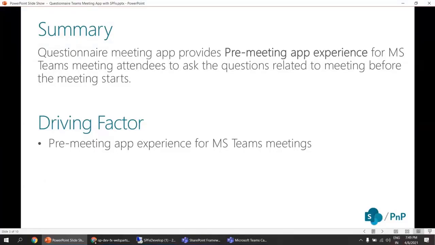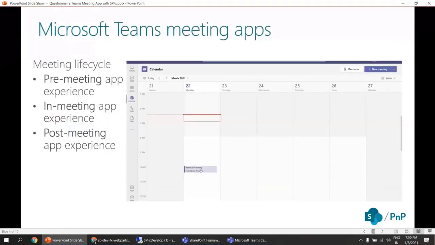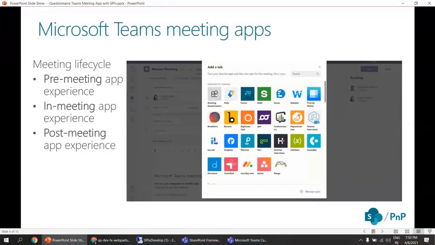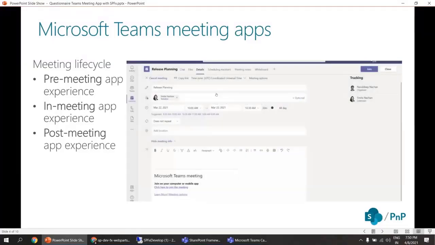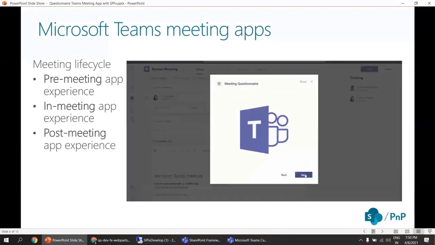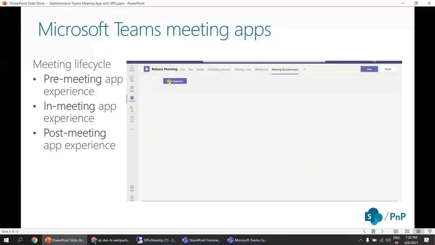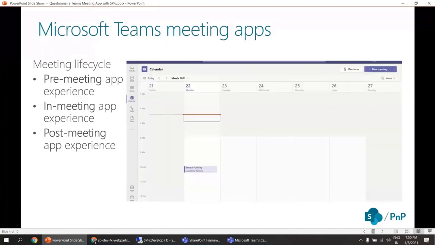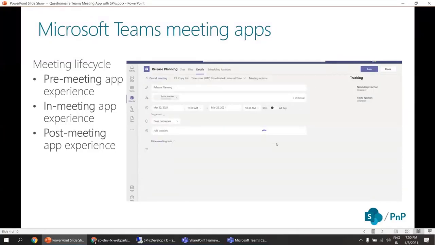So a quick introduction to Microsoft Teams meeting apps. These apps can deliver user experience for each stage of the meeting lifecycle, including pre-meeting, in-meeting, or post-meeting app experience. Depending on the attendee status, we can integrate tabs, bots, and messaging extensions in each stage of the meeting lifecycle. Teams end users can access apps during meetings using the tab gallery. For example, we can have a Kanban board for the pre-stage, an actionable dialogue as an in-meeting experience, and maybe post-meeting experiences created using polls.